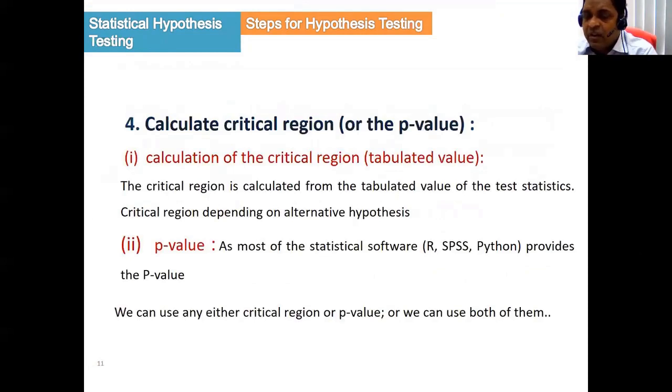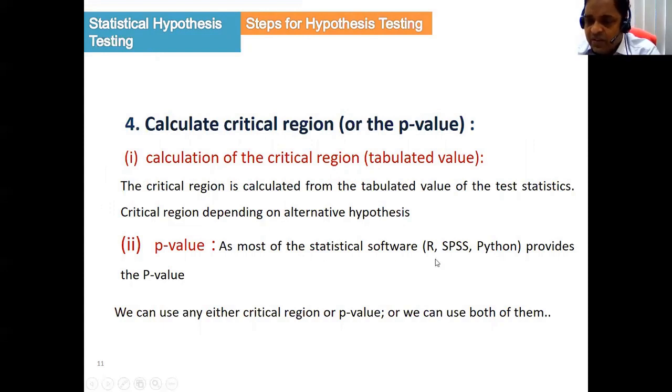And number 4, you have to find the critical region, as I told, or the p-value. Nowadays, the p-value is the most widely used method to accept or reject a null hypothesis.